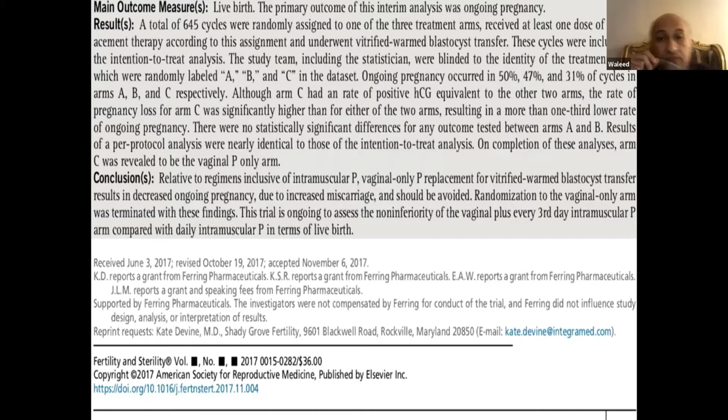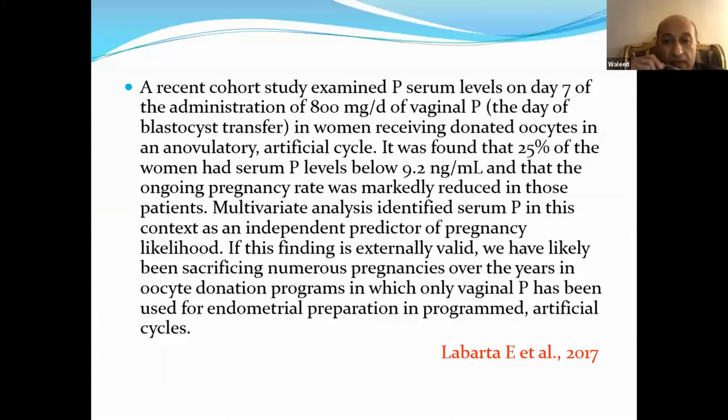Another publication by Labarta et al., 2017, a recent cohort study, examined progesterone serum level on day 7 of the administration of 800 milligrams daily of vaginal progesterone, the day of embryo transfer, in women receiving donated oocytes with anovulatory status. They chose donated cycles to be neutral and to avoid any effect of corpora lutea from induced ovaries.